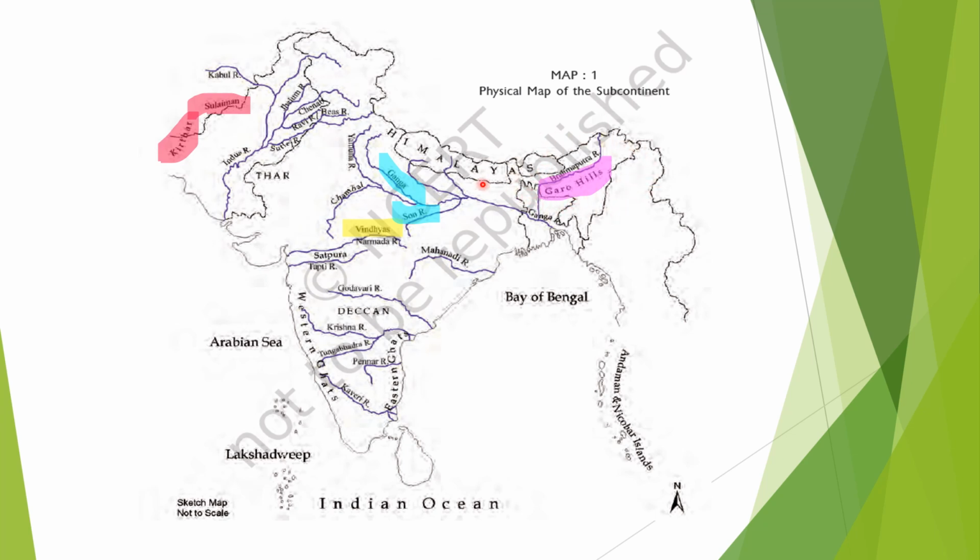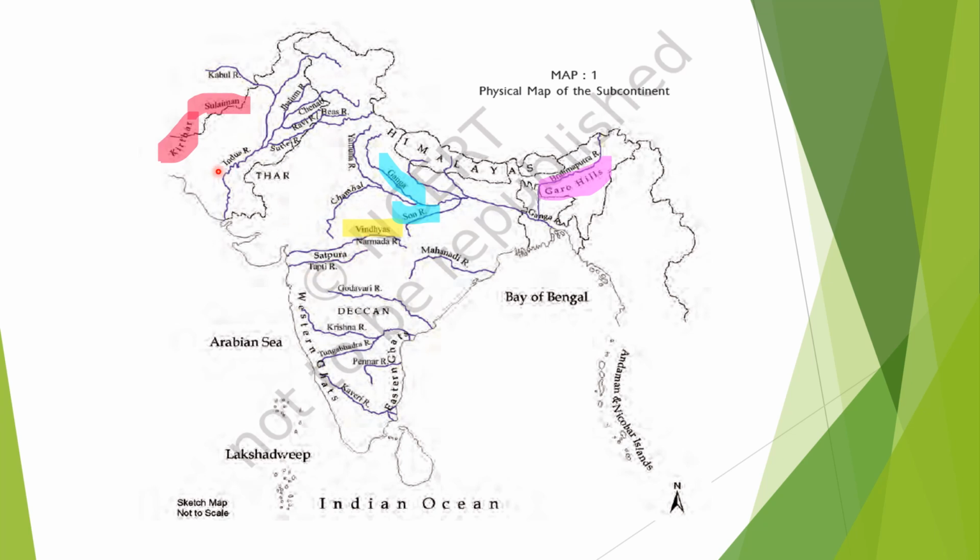The Garo Hills are located on the northeast side of India, and this is the Ganga river valley. The Ganga and its tributaries are also very important, and so are the Vindhyas and the Narmada.